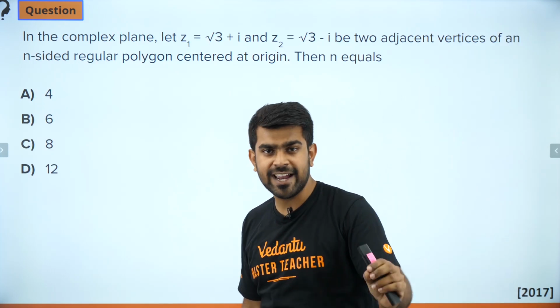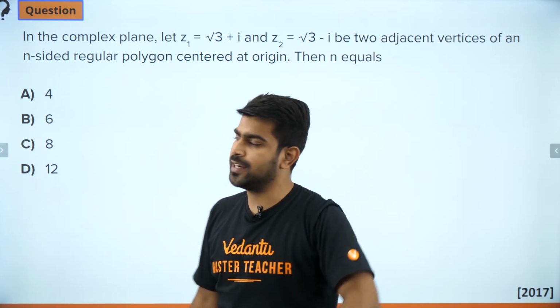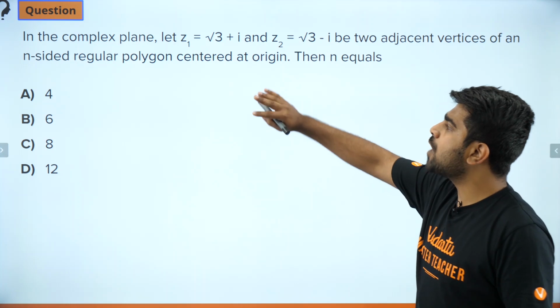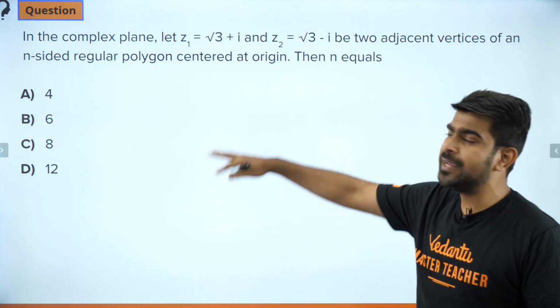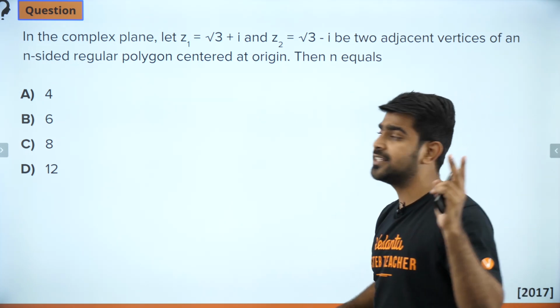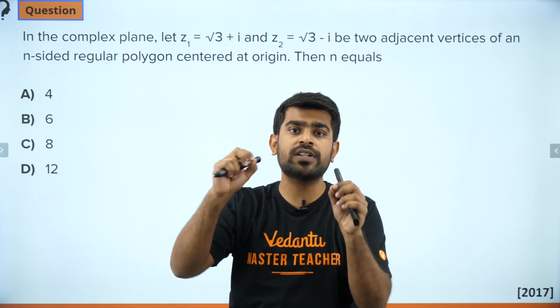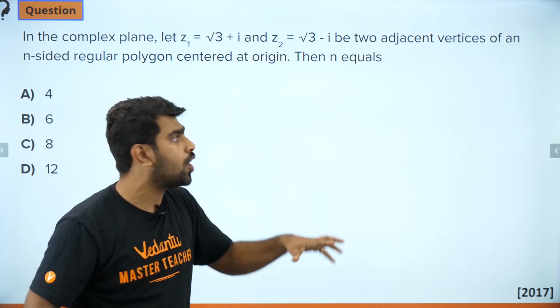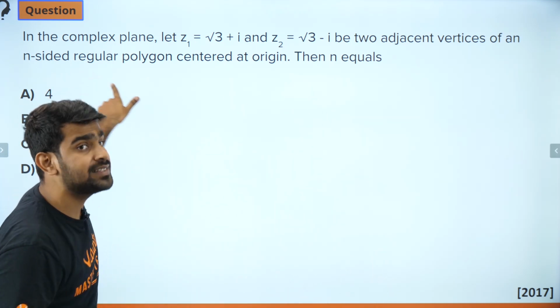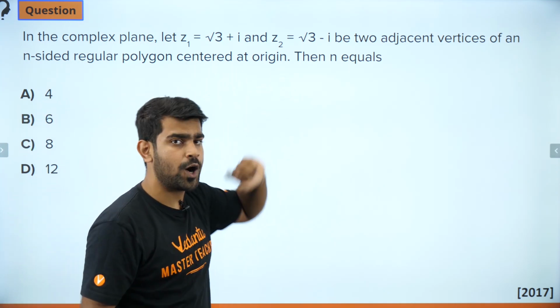Second one, pretty easy again. Going back to a little bit of geometry. Please try it out. What do we have here? In the complex plane, let Z1 be given like this and Z2 be given like this. They are two adjacent vertices. So these 2 points are going to represent 2 adjacent vertices of a regular n-sided polygon, which is having its center at origin.